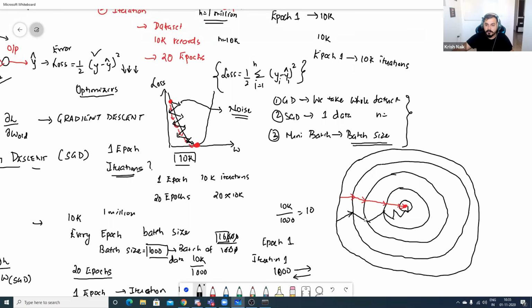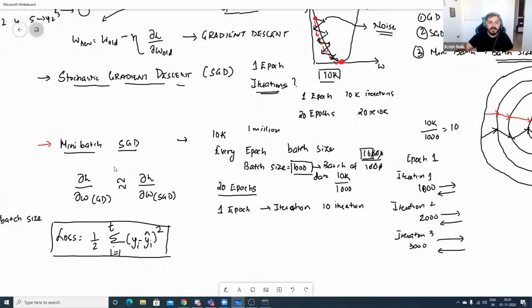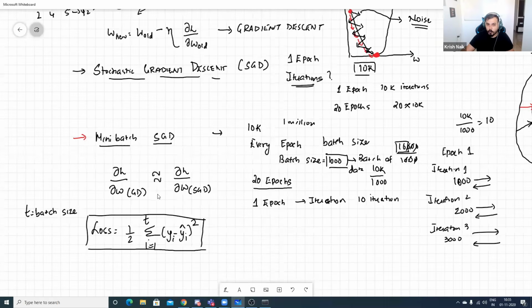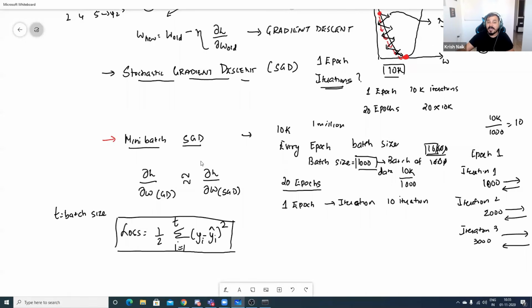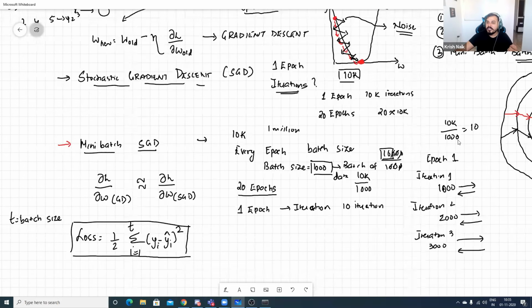Like this, right? It will be something like this. Why will it be like this? Because I don't have the whole data. We are having just the batch size, and now weights are basically getting updated based on the batch size. So I have written over here clearly that my derivative of loss with respect to weights for gradient descent is approximately equal to derivative of loss with respect to weights in the case of SGD. Okay, it is not exactly equal. It will always be approximately equal.